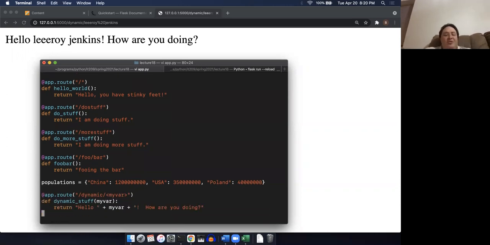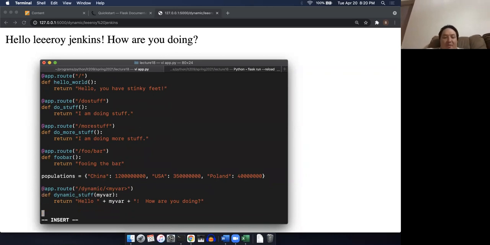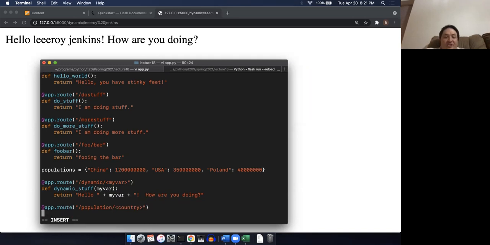All right, so what I'm going to do now is make a route for populations. So we'll do /population, and again, I'm going to put in country here as my variable name. When I define my function, get population stuff, I need to put country in here.